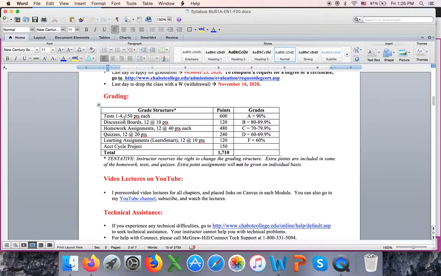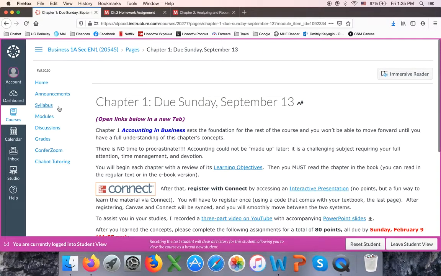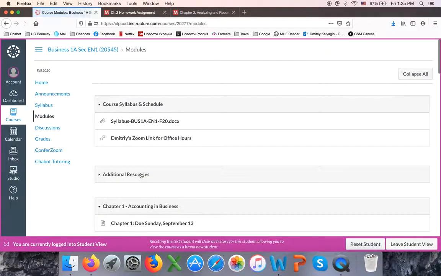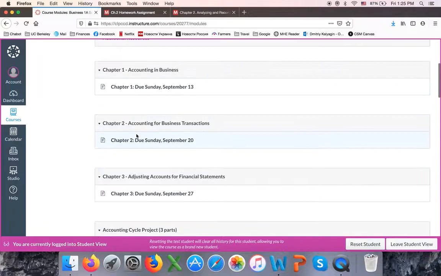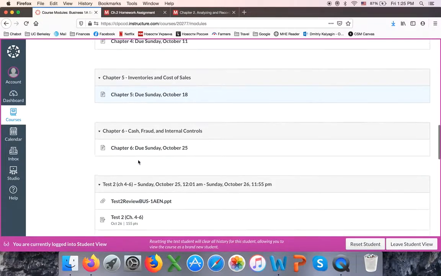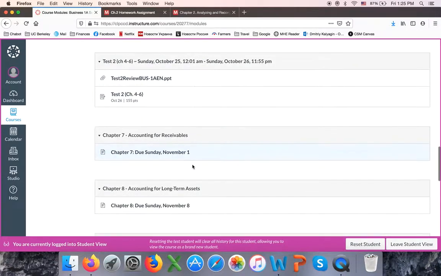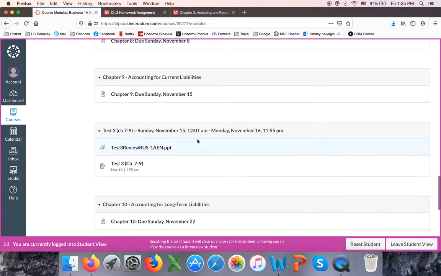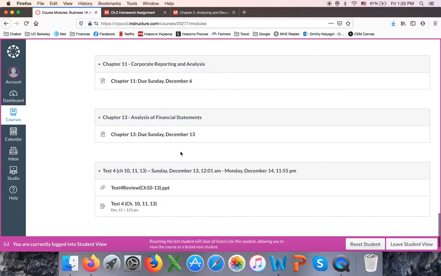So you have 4 tests. I will have reviews for each test. So if you go, for example, to modules, you will see that we cover 3 chapters and then you have a test. And then you have 3 other chapters and then we have a test. And then again 3 chapters and another test, and the last 3 chapters and the final test. The final test is not comprehensive. We're not covering chapter 12. That chapter is covered in Business 1B Managerial Accounting.